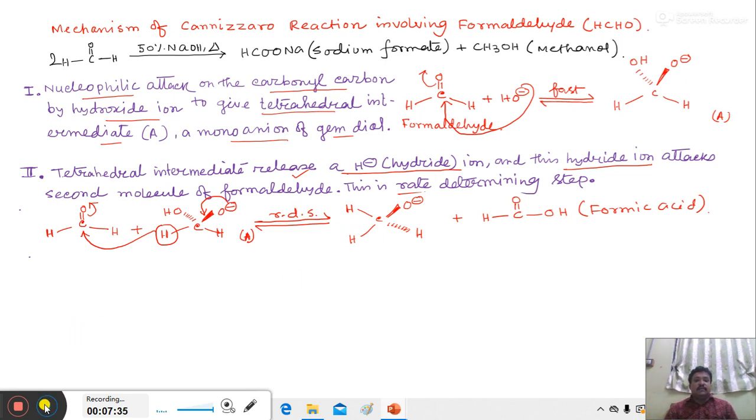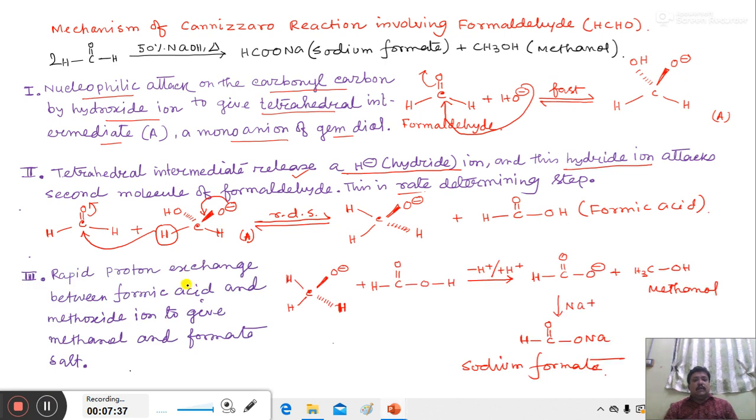In the third step, rapid proton exchange takes place. Now this formic acid releases one H plus ion, because it is an acid, it donates H plus ion. This H plus ion attaches with the O minus ion to form methanol, and formic acid converts to formate anion.